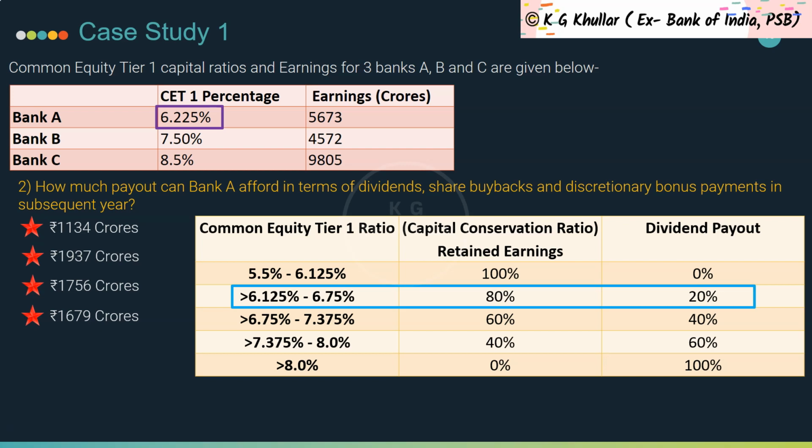Now this alternately means that the bank can't afford a payout of more than 20% in terms of dividends, share buybacks and discretionary bonus payments. So 20% of 5673 equals 1134 crores. Thus Bank A can distribute 1134 crores in the form of dividends, share buybacks and discretionary bonus payments. So the correct option for the given question is option A.